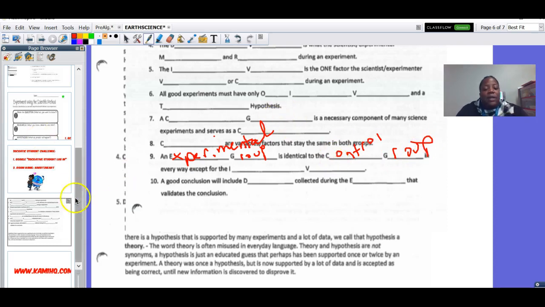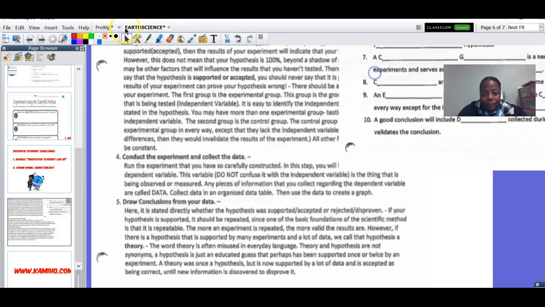There we go. And our last question, a good conclusion will include blank collected during the blank that validates the conclusion. Now, in order to get that last answer, find it in here on your own. And I'll see you in the morning.